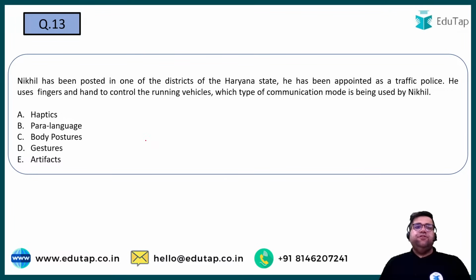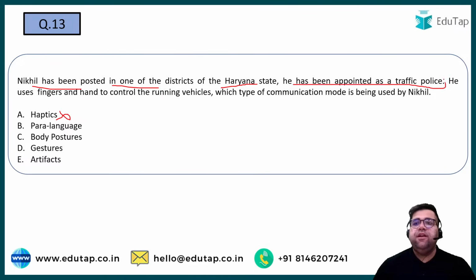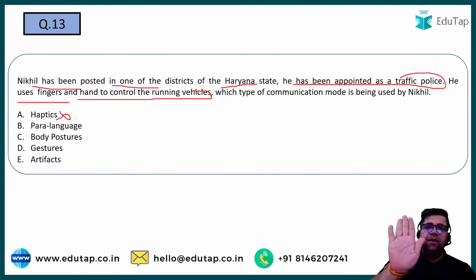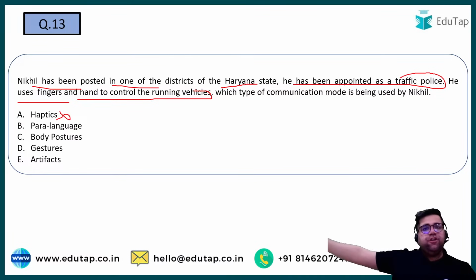By the way, for question number 13, those who are saying haptics, that is not the correct answer. Nikhil has been posted in one of the districts of Haryana state and he has been appointed as a traffic police. He uses his fingers and hand to control running vehicles. So for example, if a vehicle is coming, he is doing like this. So he is telling that vehicle to stop. If he says that you have to go to the right, then he will show the direction of right.